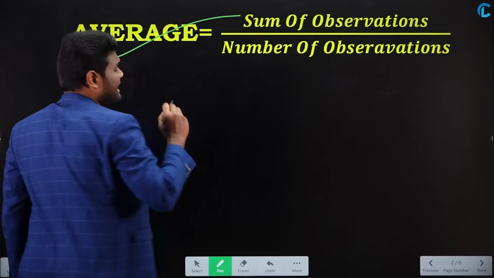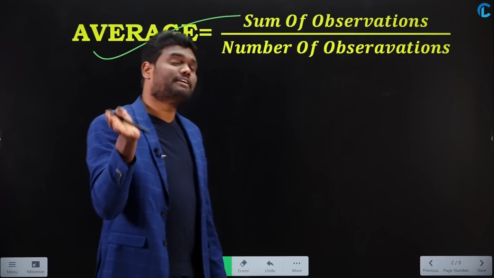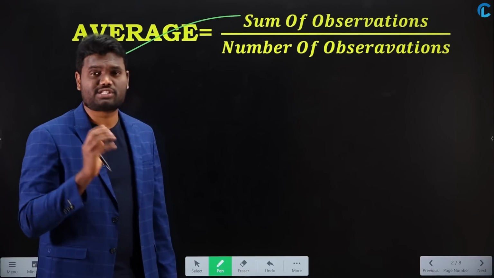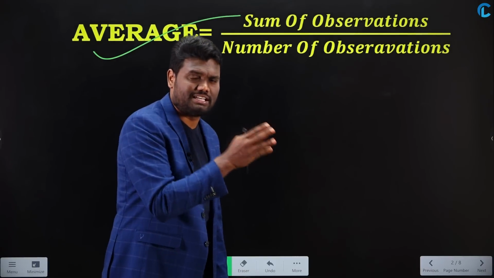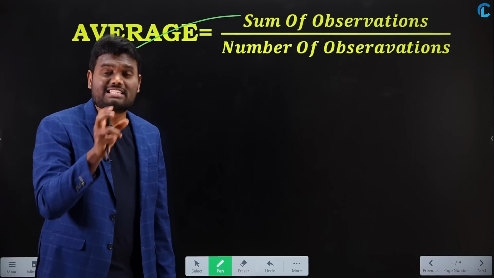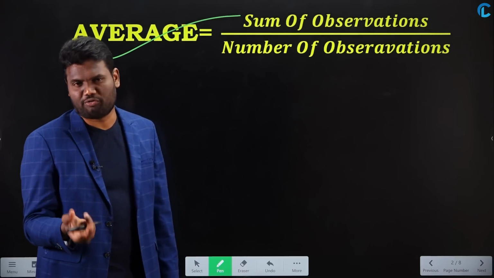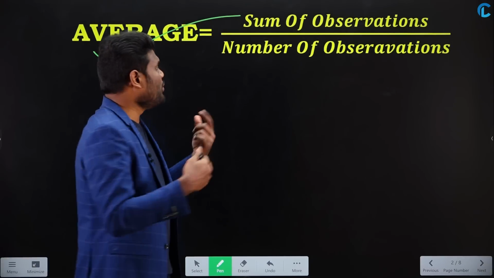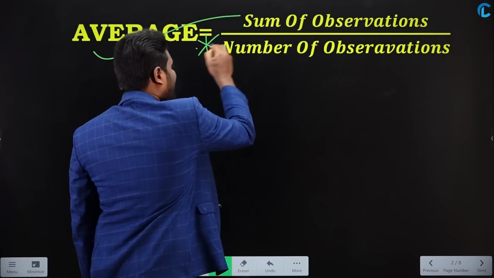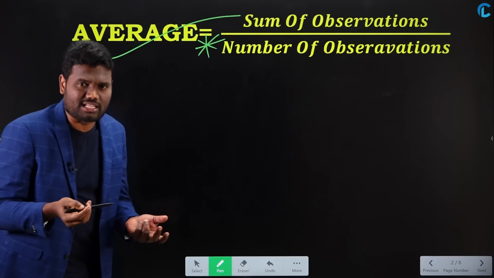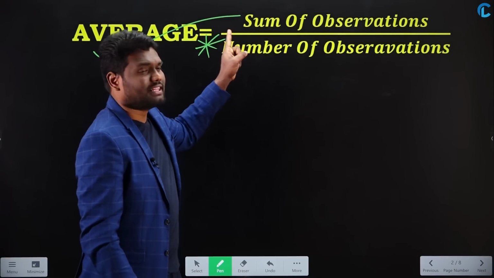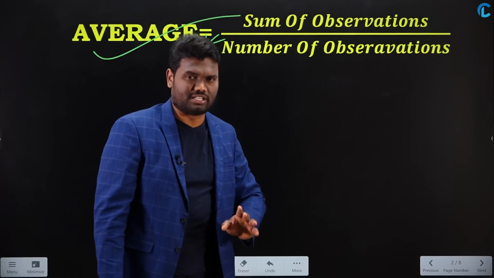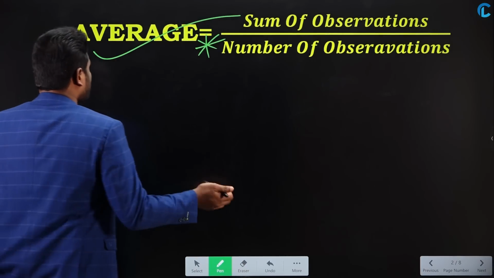So average, in terms of the simple definition we learned in our childhood, is nothing but the sum of numbers divided by the number of numbers, or the sum of observations divided by the number of observations, or the sum of elements divided by the number of elements. That is nothing but average. But from the examination point of view, we may not use this calculation. But we need to know what average actually is. Now let us make it clear with some examples.